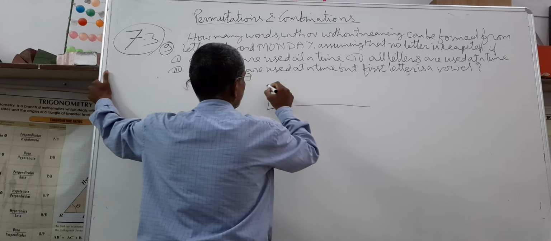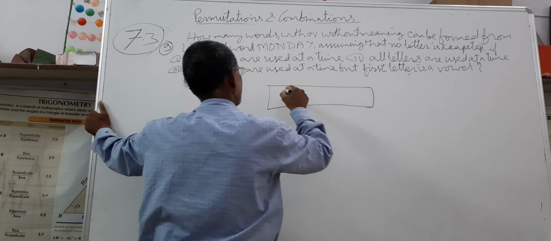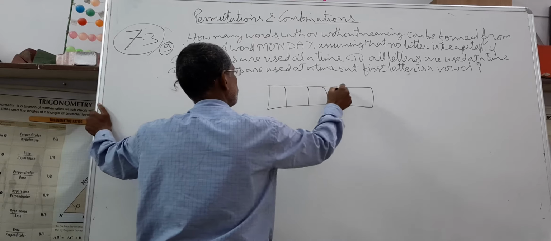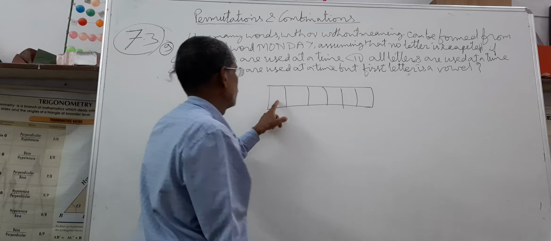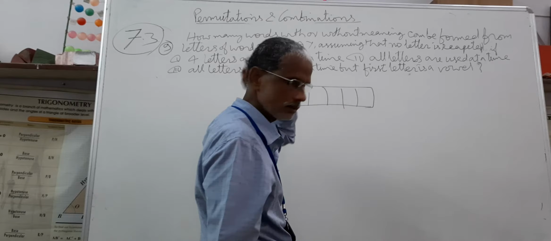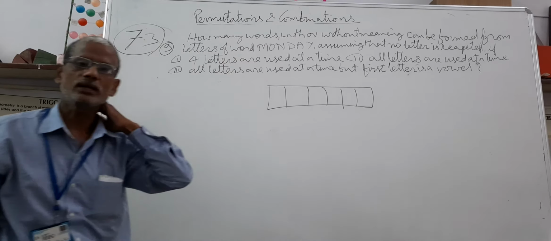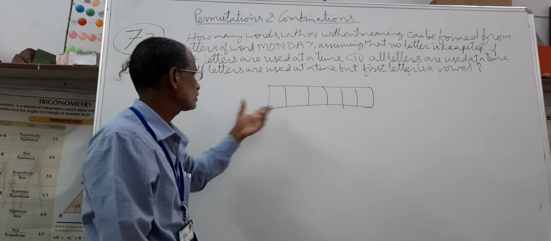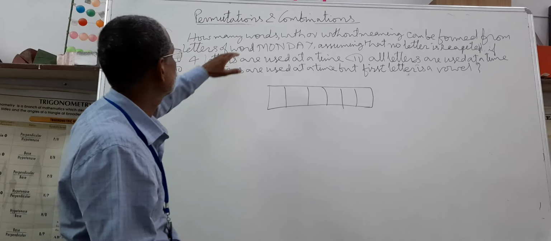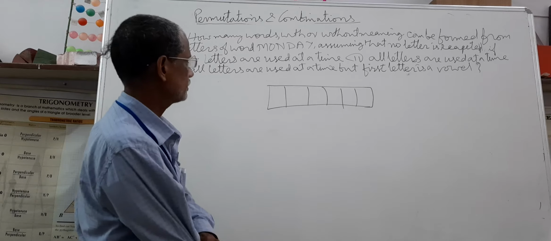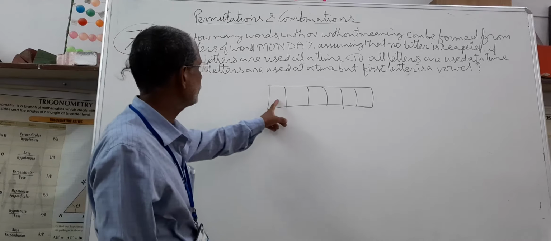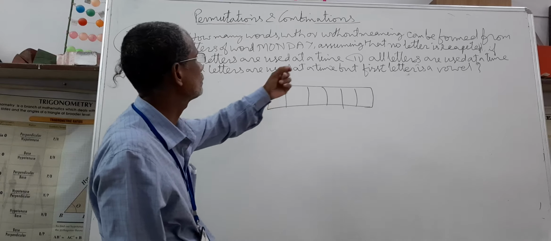Now, the places to fill in this case are 1, 2, 3, 4, 5, 6. You are required to fill 6 places using the word Monday, but the first place can be filled only using vowels.